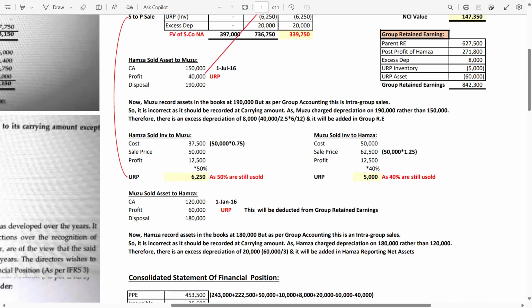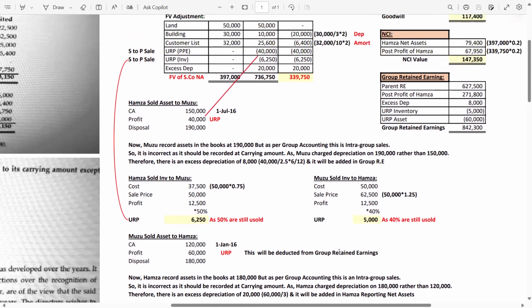So Hamza charged depreciation on 180, meaning the disposal proceed, rather than 120, the carrying amount. Therefore, there is an excess depreciation of 20,000. Again, just divide the profit by the useful life. Now there is no 6 divided by 12, because it's a complete year. So 20 is the excess depreciation, and it will be added in Hamza's reporting net assets. Hamza Limited is the subsidiary. So look, you can see the 20,000 is added at the H company reporting date net assets packet.